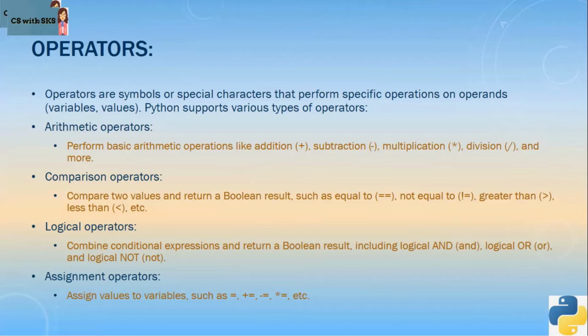I'll write if x is greater than y, it will give me result either in true or false, right? So comparing two values returns a Boolean result. So we can check equality, we can check non-equality, we can check greater than, equal to, or less than equal to, or greater than, or just less than.